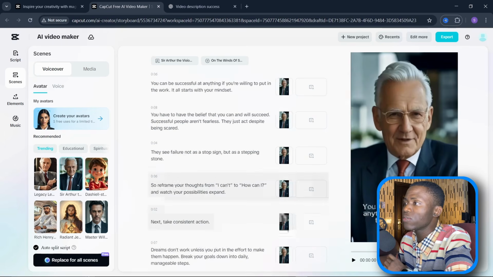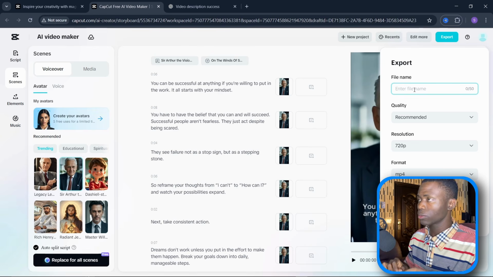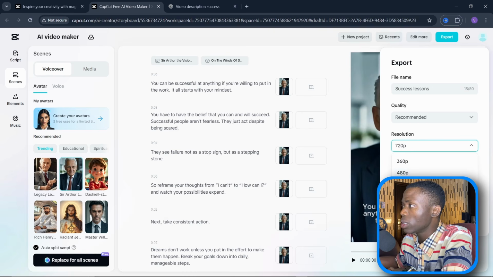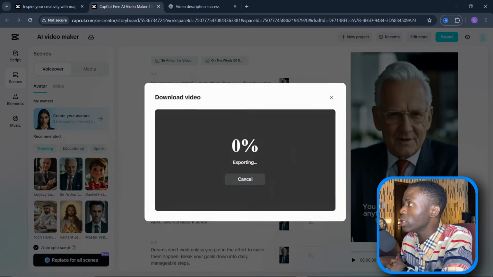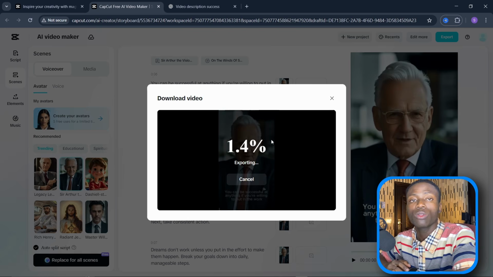So now, guys, now that this video is ready, basically we are going to click on export and then come over here, enter file name. So I'm just going to say success lessons. I'm just going to use this, and then video resolution, go for a higher quality to get something more decent. So 4K will not be bad, so go for it, or you can go for 1080p as well. It's not a bad option. And then the frame rate, go for 30 frames per second. Format MP4, and then basically click on export. Now once you click on export, you just have to sit back and then wait for this video to finish exporting.